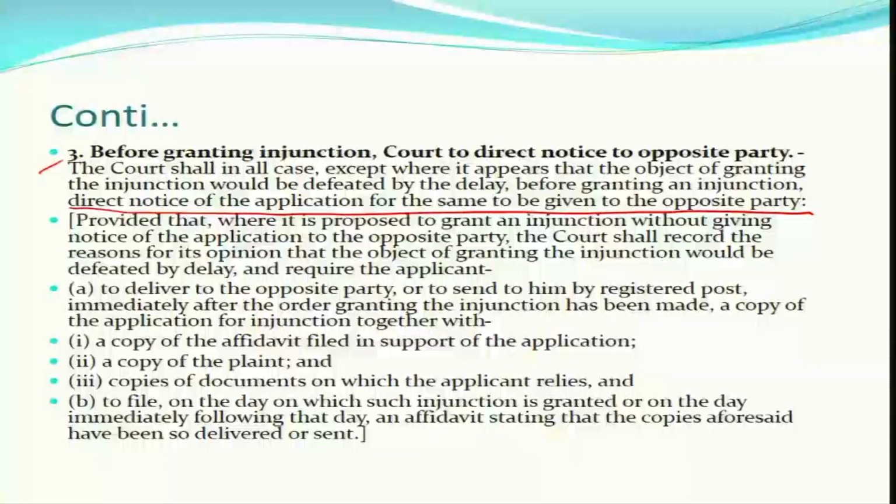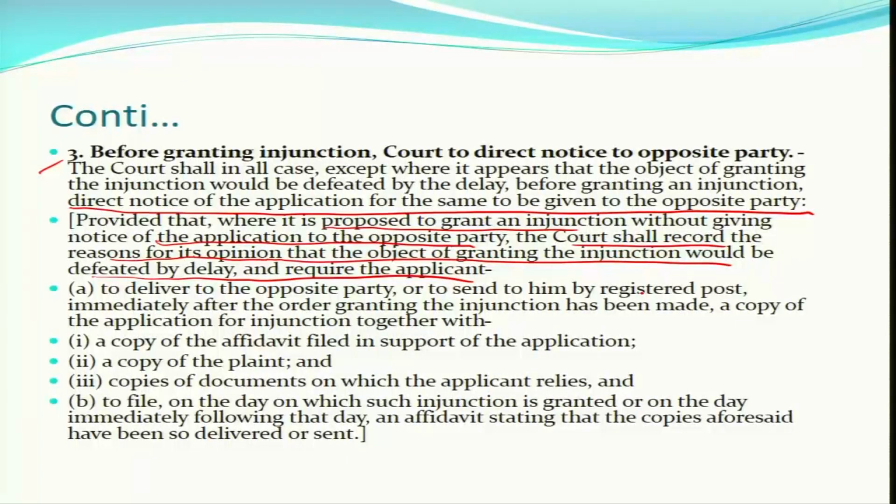Serve notice, but when the court feels this is an urgent one, for this we have this provision where it is proposed to grant an injunction without giving notice of the application to the opposite party, the court shall record its reason for its opinion that the object of granting the injunction would be defeated by delay, because at least 7 days, at least 10 days notice to the opposite party, and if the court waits for this much time, this would defeat the purpose of justice.